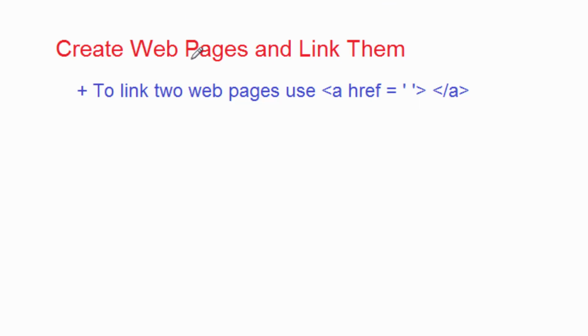The first thing you are supposed to do is to create different pages for the website you are making. In my case, I am assuming I want to make a website with information about 3 fruits. I have a picture of a mango, orange, and apple. And I will create 3 pages. The first page will be, for example, mango.